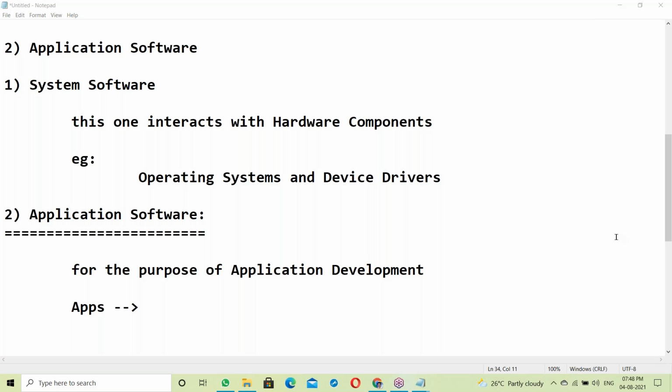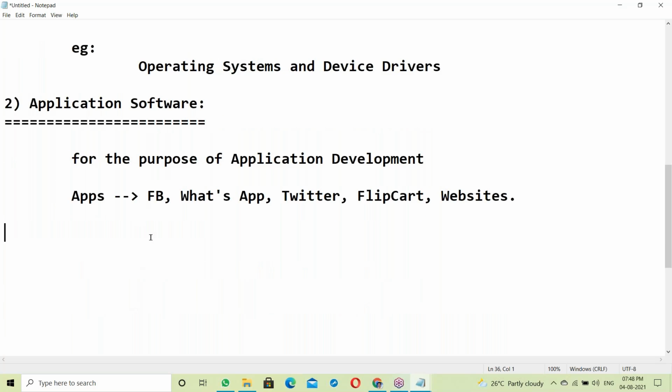Sir, yes sir, we are able to hear you. Thank you. So applications. Facebook is an application, right? WhatsApp is an application. WhatsApp, Twitter, Flipkart, company websites, online services, e-commerce applications. All of these are applications.